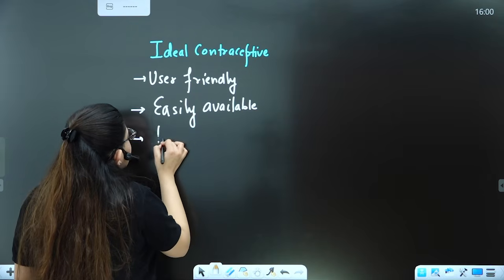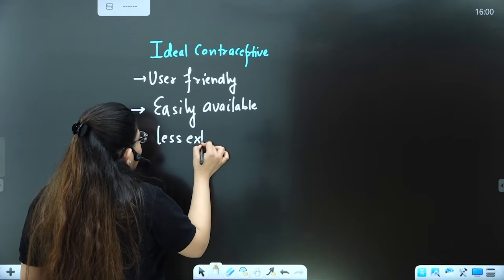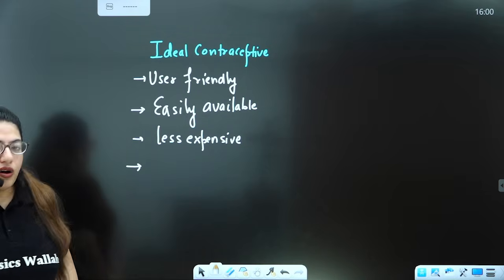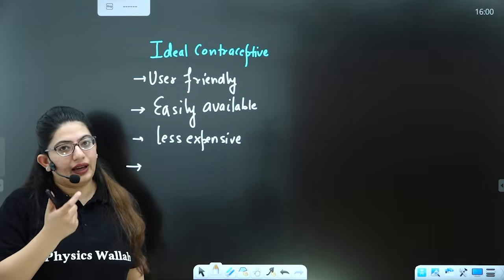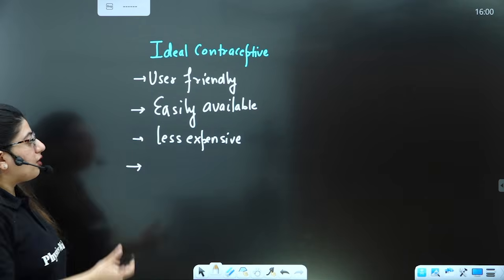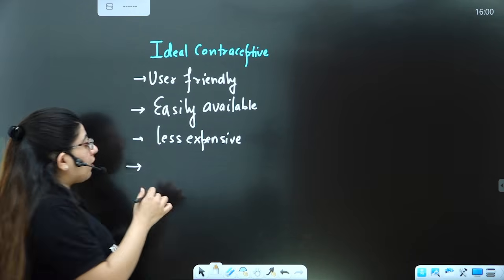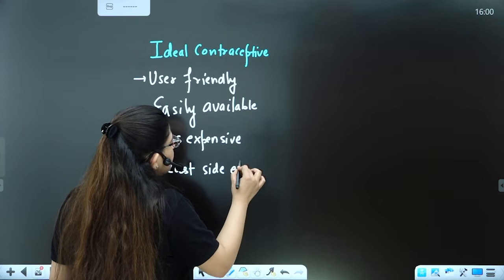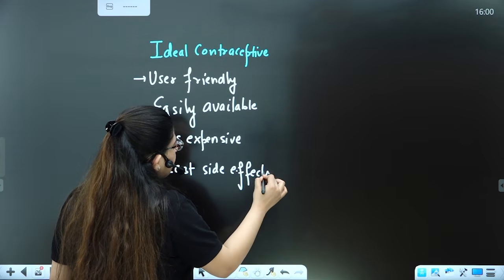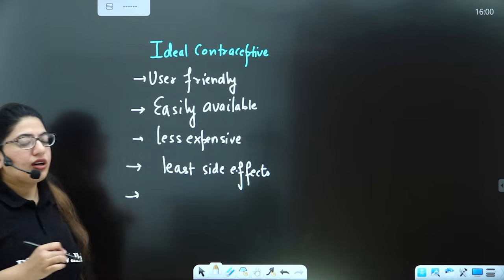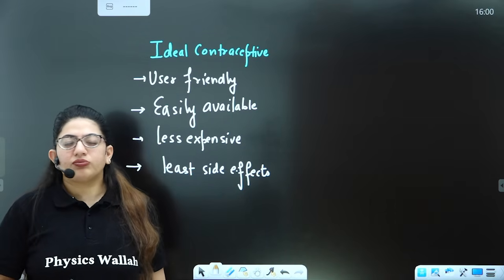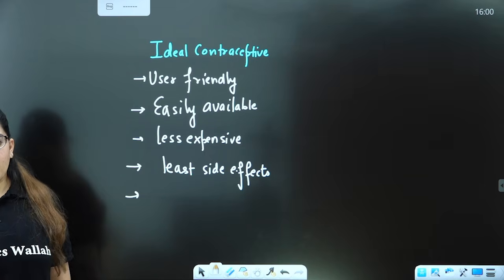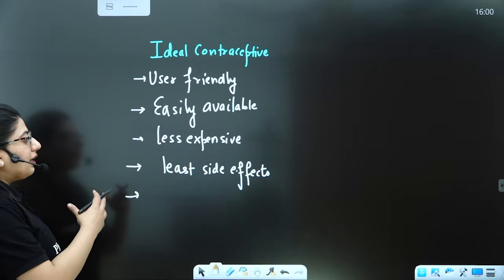That means less expensive. If it is in the thousands, a lot of people will not be able to afford it. If I say it's 1 rupee, anyone can afford it. It should have the least side effects. The pills have a lot of side effects on a female's body, some of them can even make females fat. So that will not be a good contraceptive. Fine. It should have the least side effects.